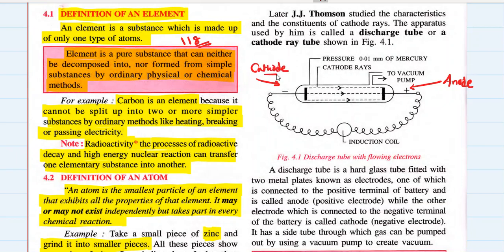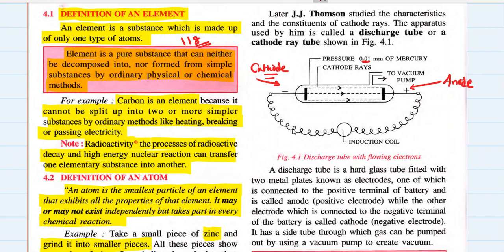So what happens? Electricity flows into this chamber containing low pressure gases through these electrodes, which are fixed inside this glass chamber, in which the gases are kept at a very low pressure.